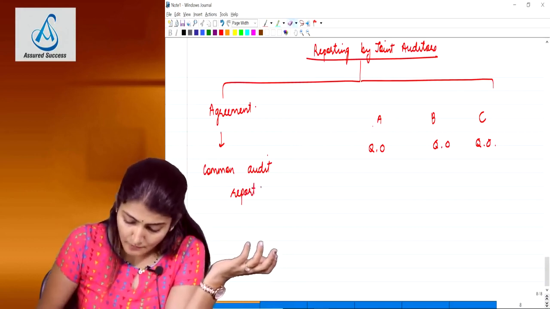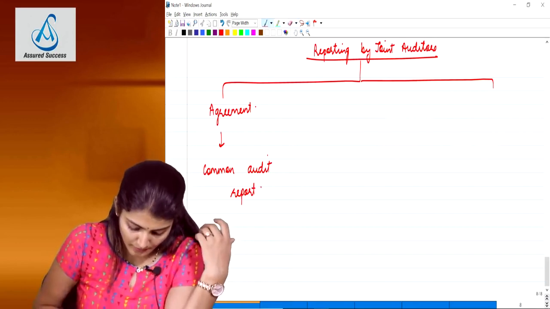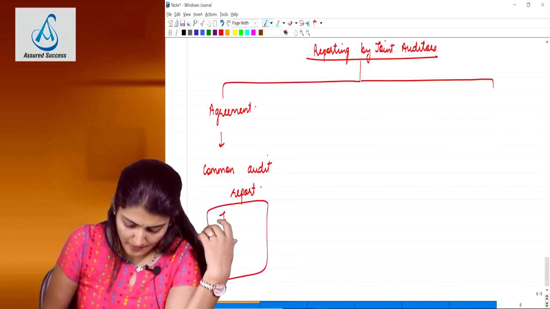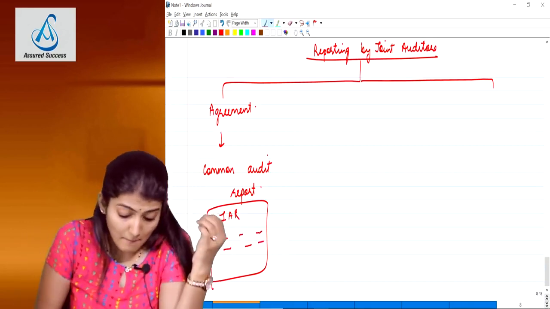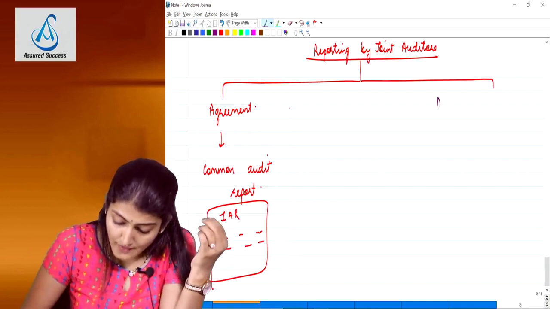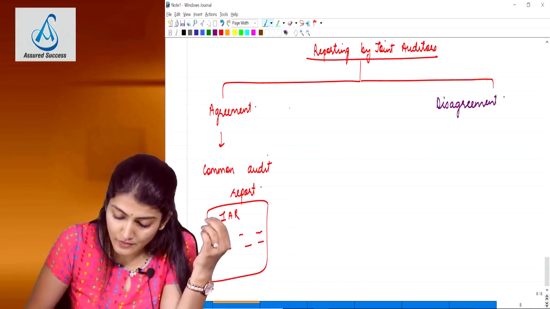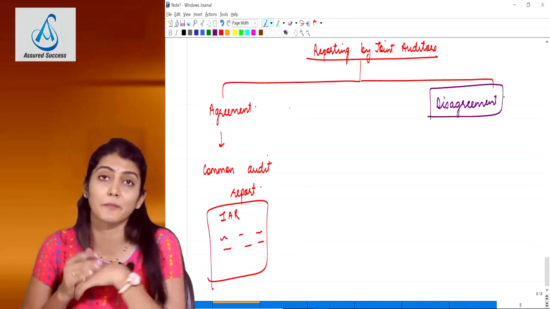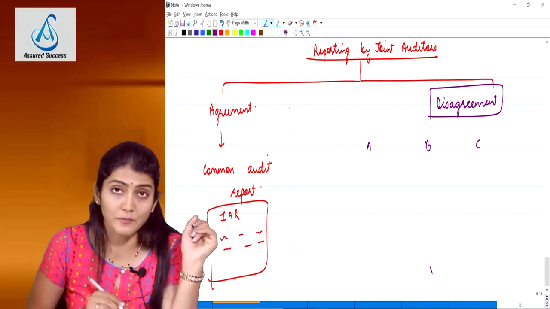They are going to agree upon a common report to be issued and they are going to issue one common audit report. So this is the independent auditor's report and the partners of the 3 firms are going to be signing this audit report. But there might be a situation, there could be a disagreement amongst the joint auditors regarding the opinion to be expressed. And 3 auditors and all 3 having a different opinion.